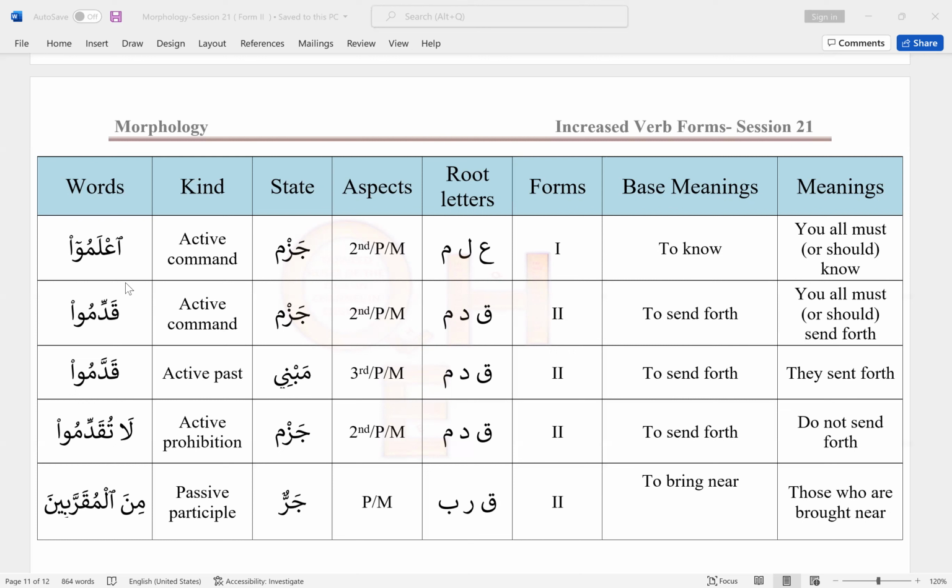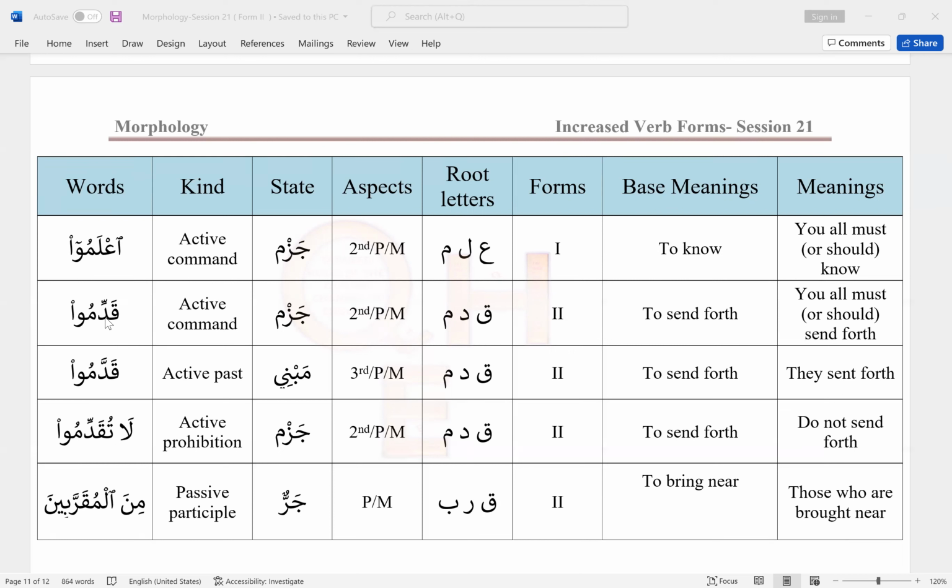Okay. Then we have these two words. I like to go through them simultaneously. This one, qaddimu. This one, qaddamu. What's different? The second root letter vowel, right? This one, the second root letter has kasra. This one, the second root letter has fatha. So where did we see a second root letter with kasra? We saw sorrif, right?